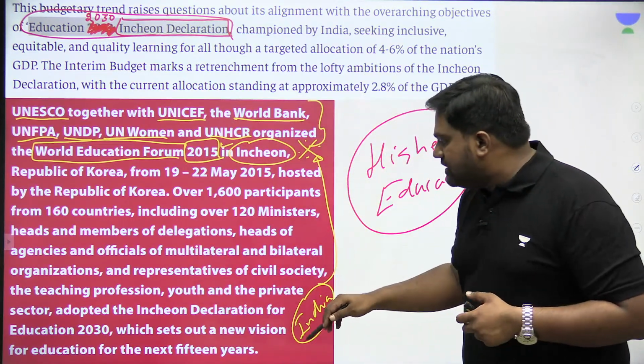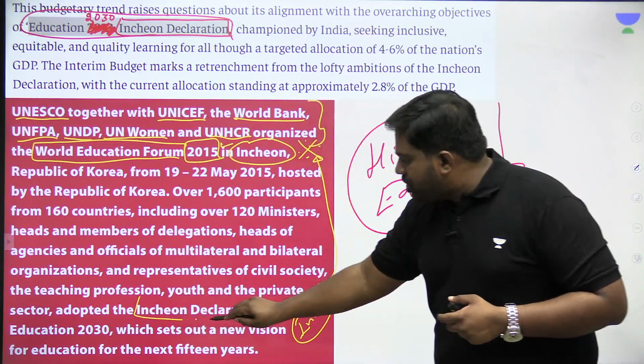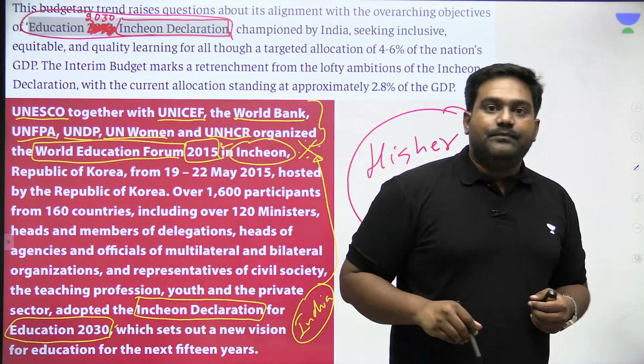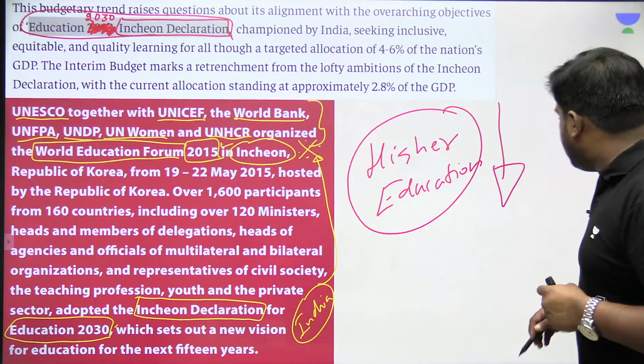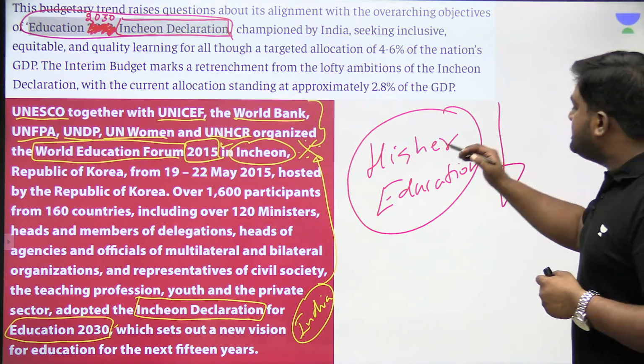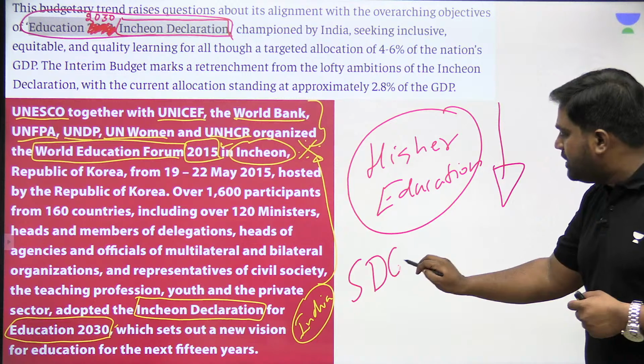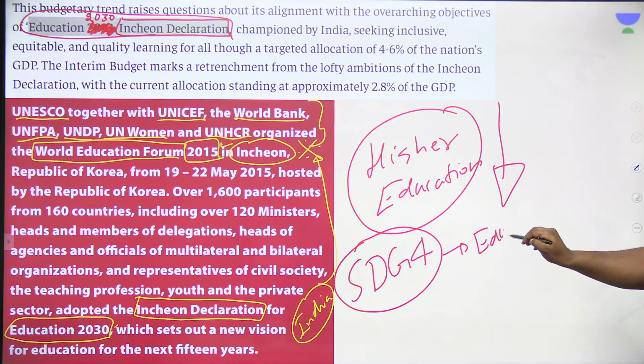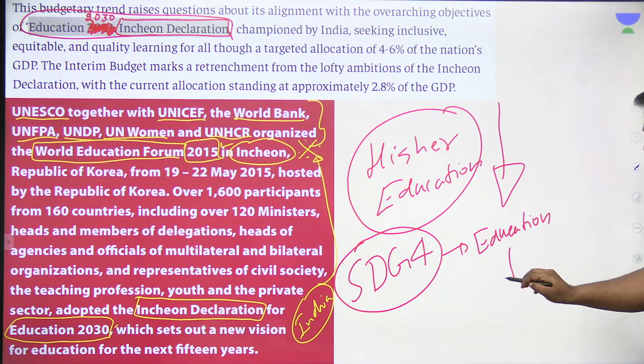So this initiative or this declaration, the Incheon Declaration, is also called Education 2030. This was basically a commitment towards achieving Sustainable Development Goal number 4, which focuses on education for all.